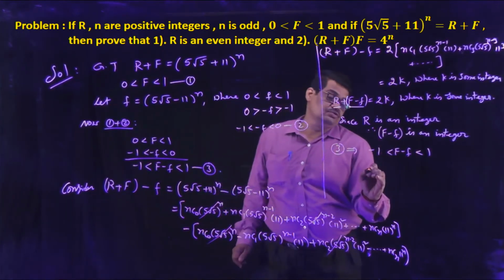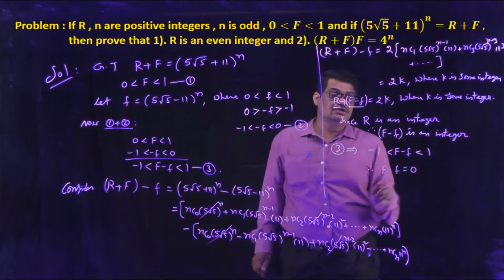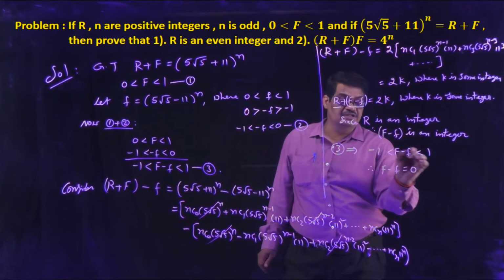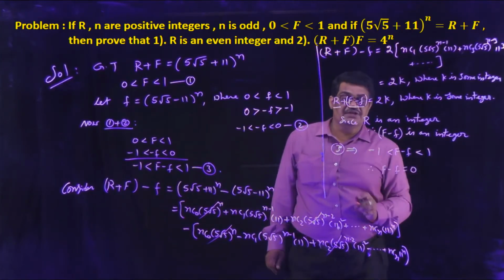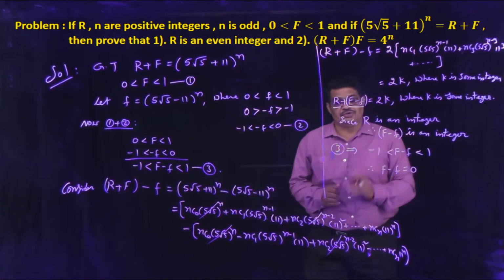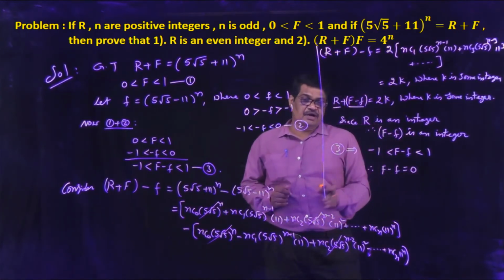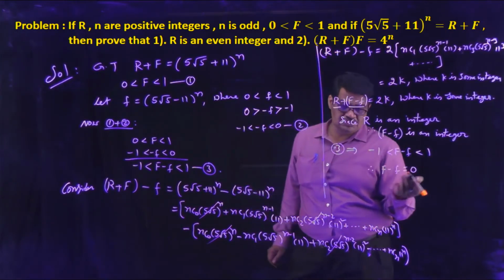From these two we are getting capital F minus small f is equal to 0. So it is an integer and it lies between minus 1 and plus 1. The only integer between minus 1 and plus 1 is 0. So capital F minus small f is equal to 0. Therefore capital F is equal to small f.